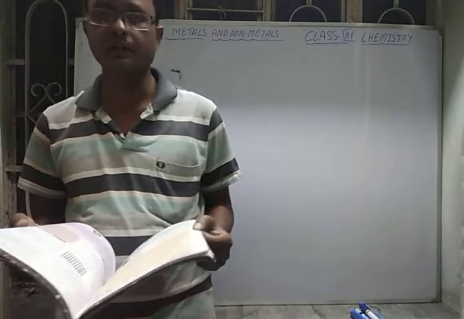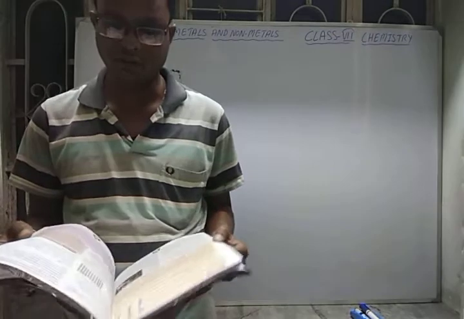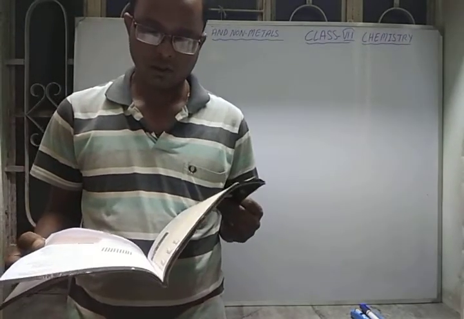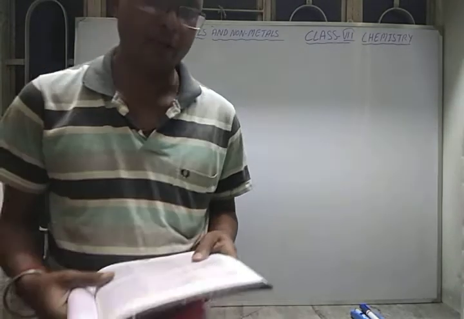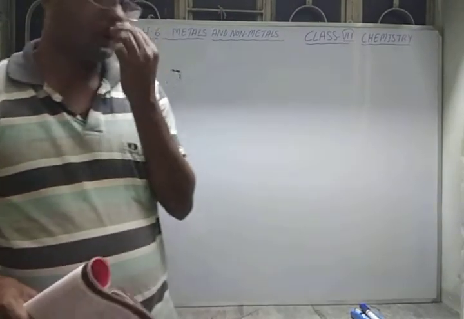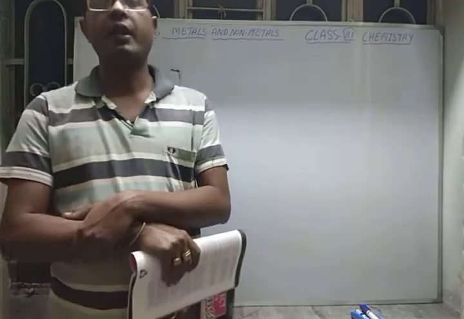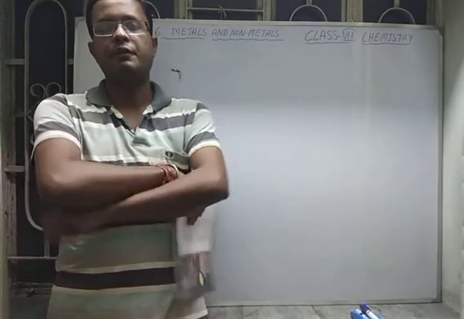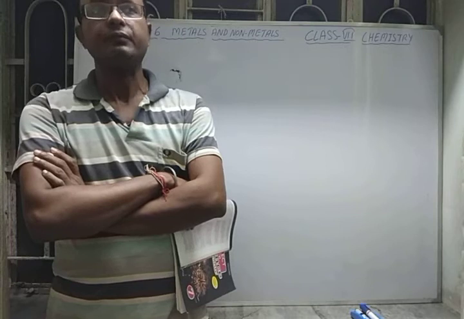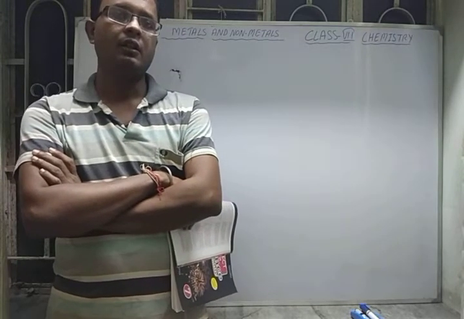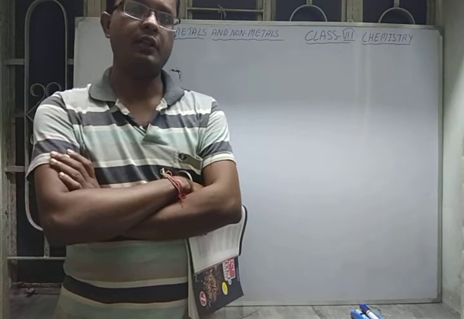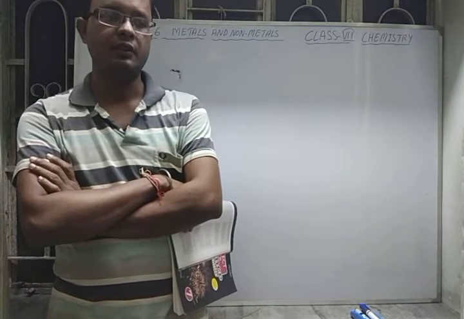These topics we discussed in the last video class. So in today's video class we will start the uses of metals. In daily life we are using so many types of metals, and the use of those metals always depends upon their properties.